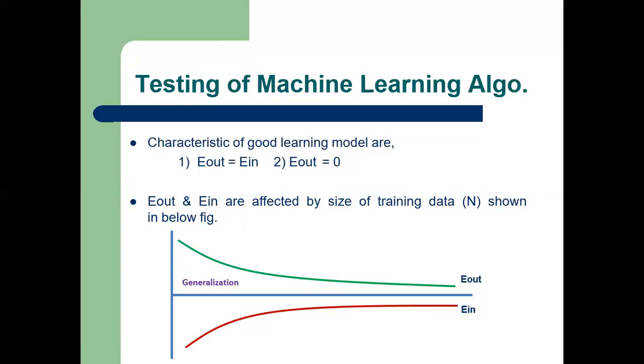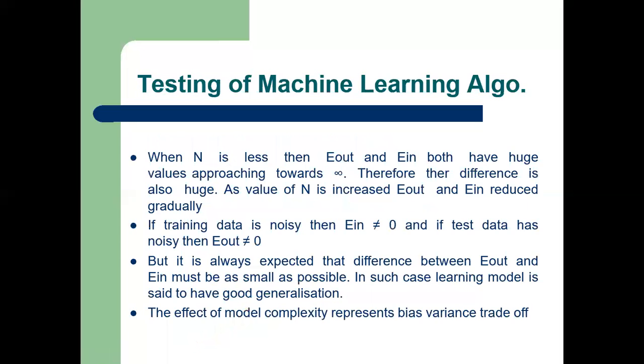If a learning model is expressed as some equation, then the complexity of the model is basically the degree of that equation. Now we'll see this effect of model's complexity.